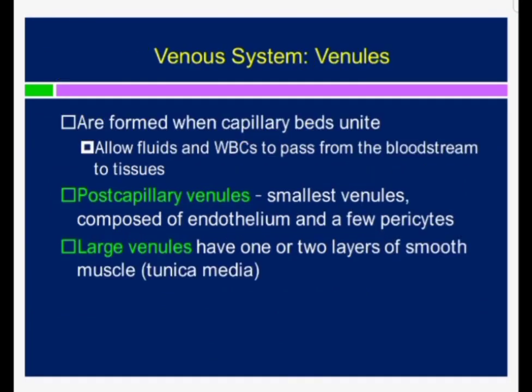Let's talk about the venous system. Let's start from the venules. They are formed when capillary beds unite, and they allow the fluids and WBCs to pass from the bloodstream to the tissues. So there are 2 types of venules. There are post-capillary venules, which are the smallest venules composed of endothelium and a few pericytes. Then we have the large venules, which have 1 or 2 layers of smooth muscles in the tunica media.